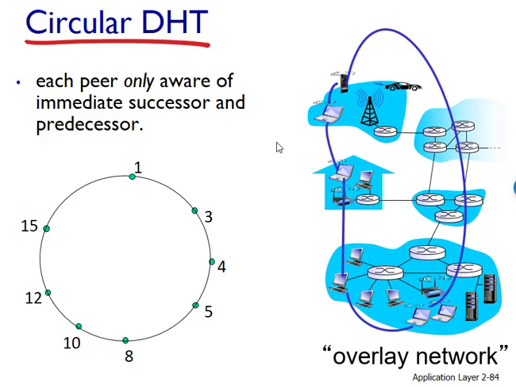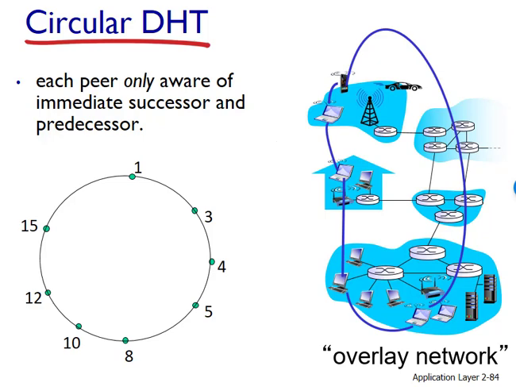Now, to continue our discussion, each peer is only aware of its immediate successor and predecessor. For example, peer 5 knows the IP address and identifiers for peers 8 and 4. But it does not necessarily know anything about any other peers that may be in the distributed hash table.